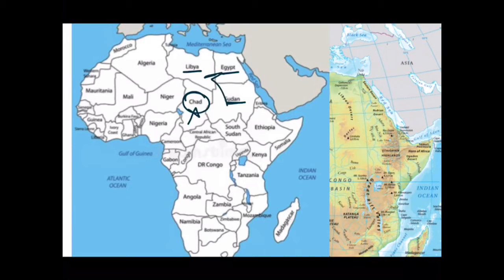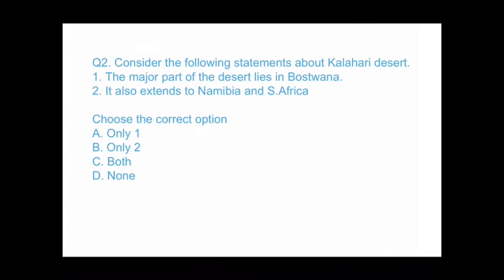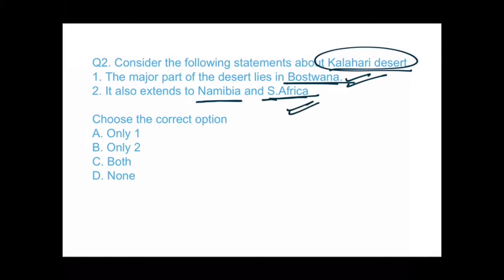Only in 3 countries. Question number 2, consider the following statements about Kalahari desert. The major part of desert lies in Botswana. Yeah, this is right. It also extends to Namibia and South Africa. It is also right. Guys, you know that we have already done about these in part 10th of African continent, and if you have not seen those videos, then you can go to my playlist or I will provide you the link in my description box, right? So the answer to this would be both. C would be the correct option.